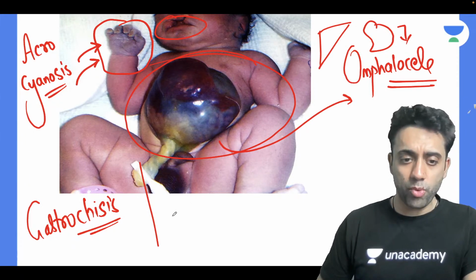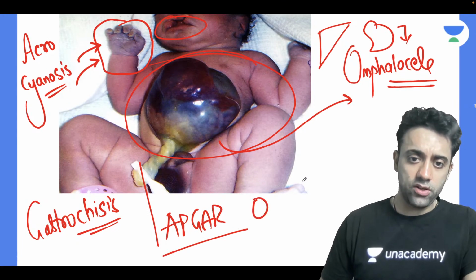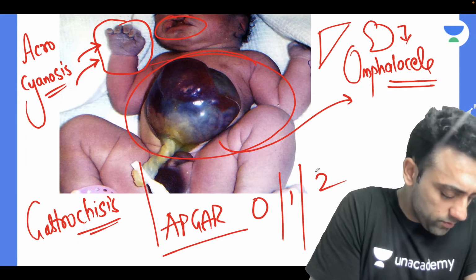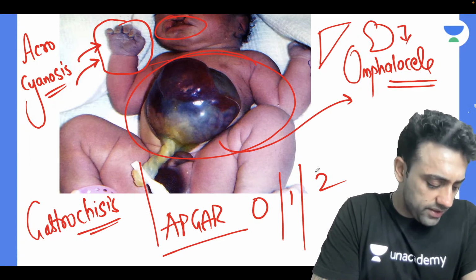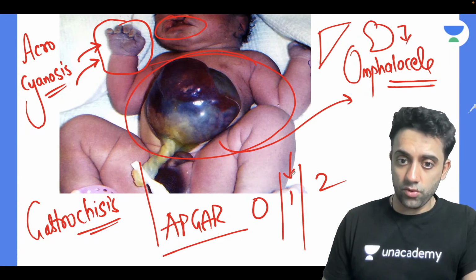Acrocyanosis is given in which point of the Apgar score? If I have to do the Apgar of this child, will I give 0 for acrocyanosis, 1 for acrocyanosis, or 2 for acrocyanosis? What do you think? So how much should I give for acrocyanosis in an Apgar score? Yes, I will give 1.